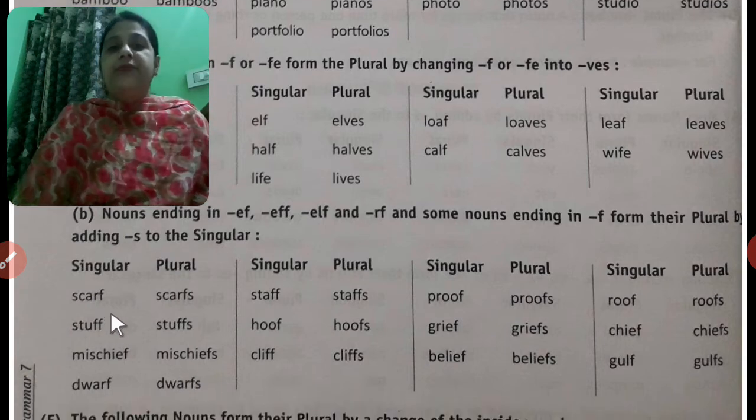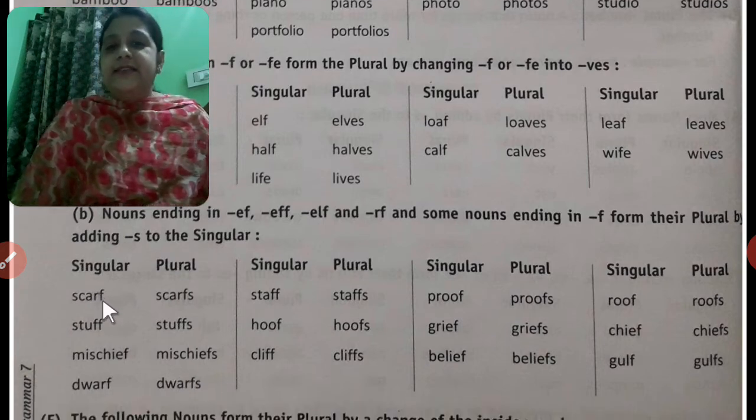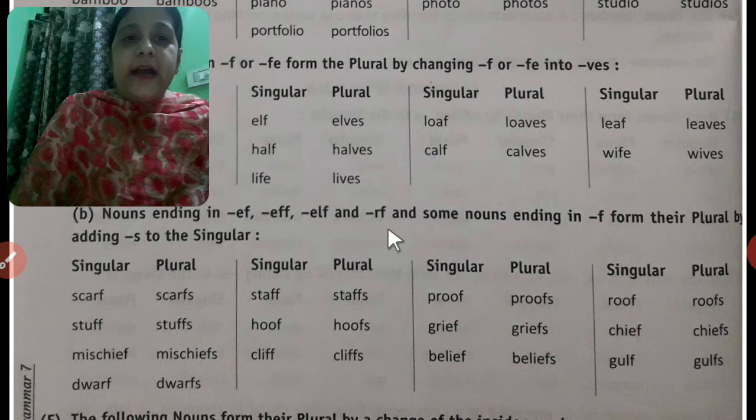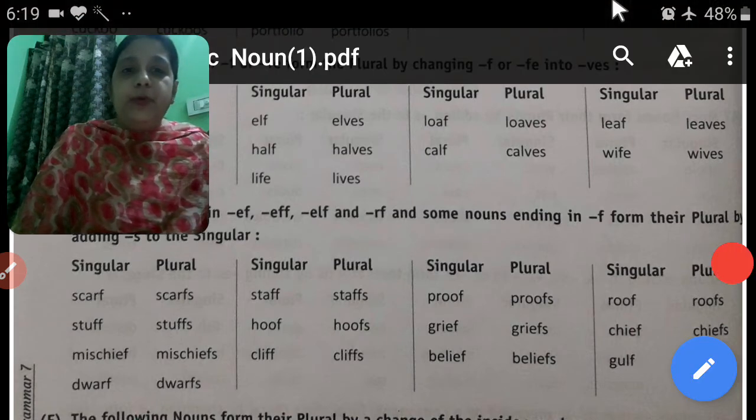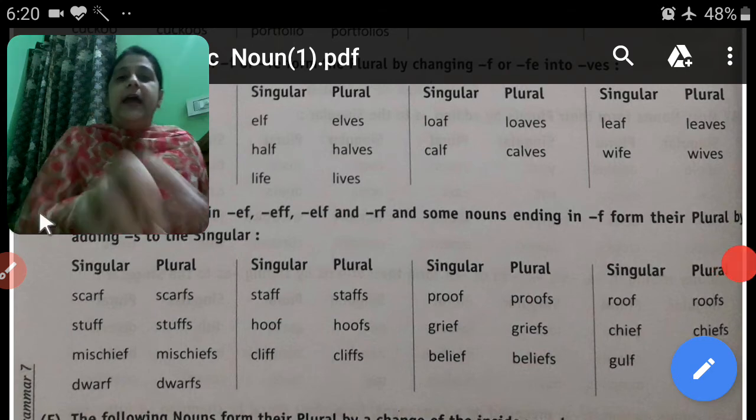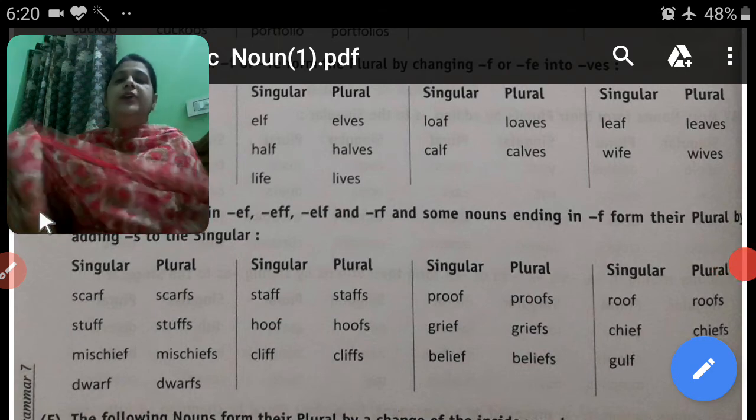Next is scarf. Nouns ending in EF, EFF, ELF or RF, or some nouns ending in F, form their plural by adding S to the singular.